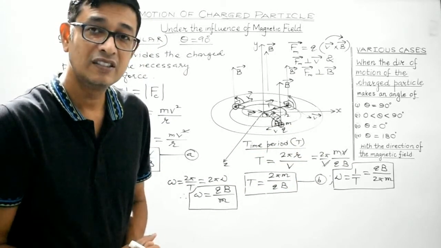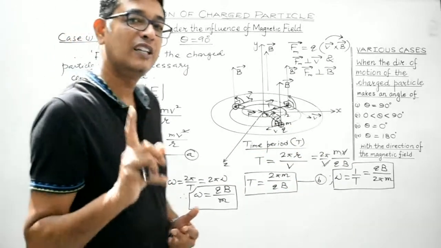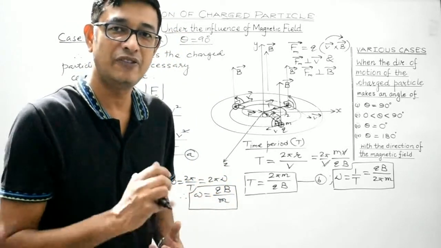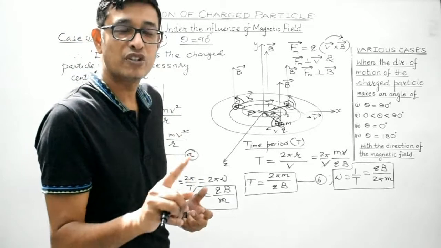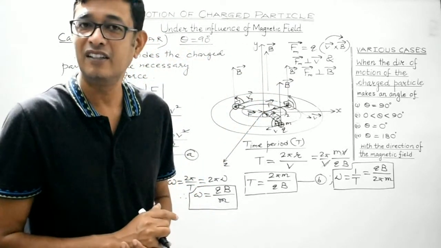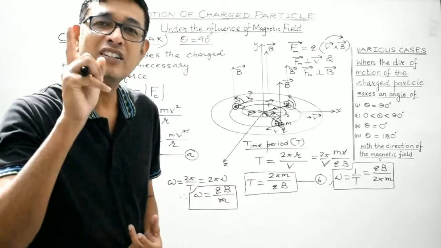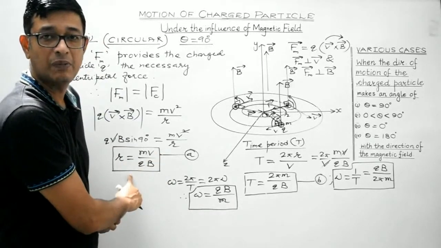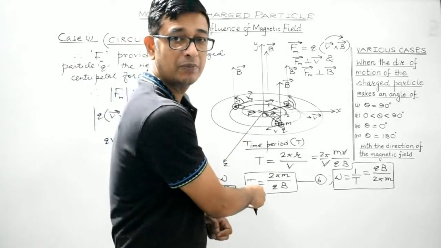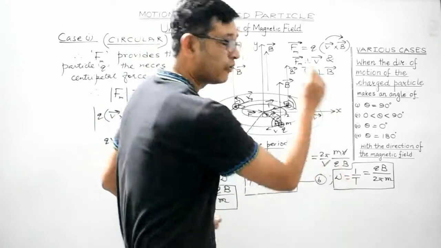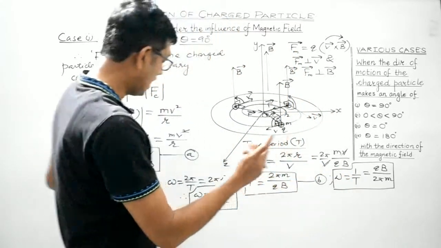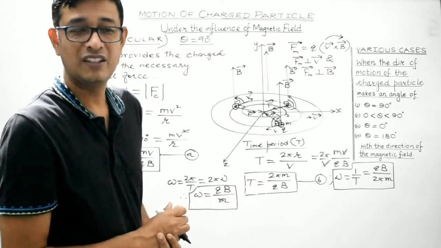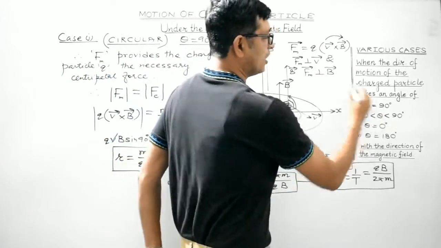So students, the main conclusion: whenever a charged particle enters a region of uniform magnetic field in which its direction of motion is perpendicular to the magnetic field, then it will always tend to follow a circular path. The radius of that circular path would be given by mv by qB. The time period would be given by 2 pi m by qB. The frequency would be given by qB by 2 pi m. And the angular frequency would be given by qB by m. Right, students? So we are over with case 1.